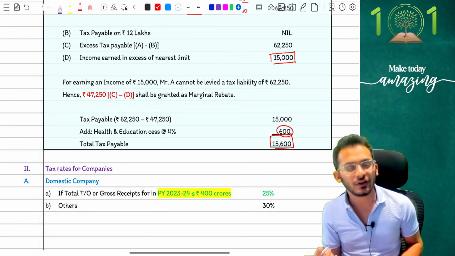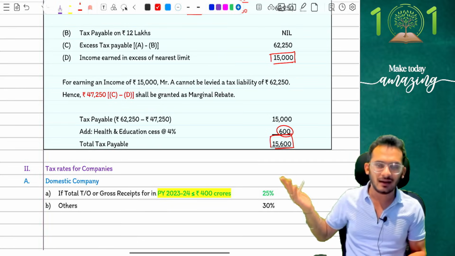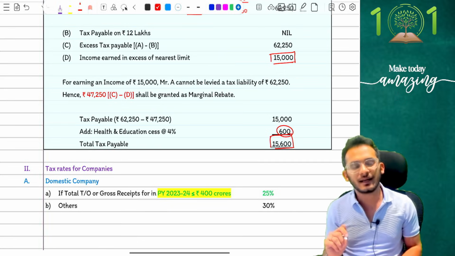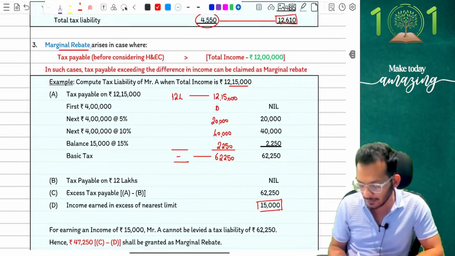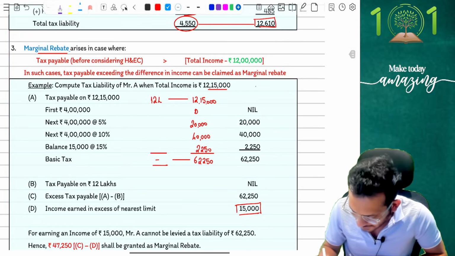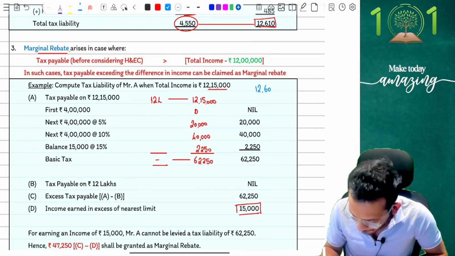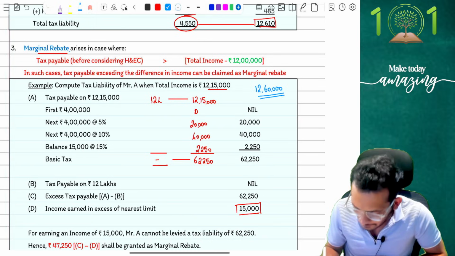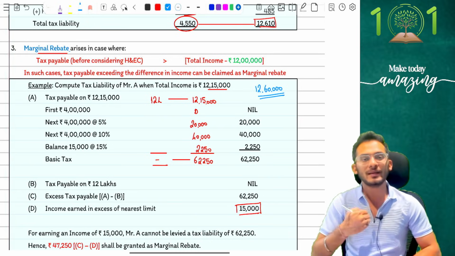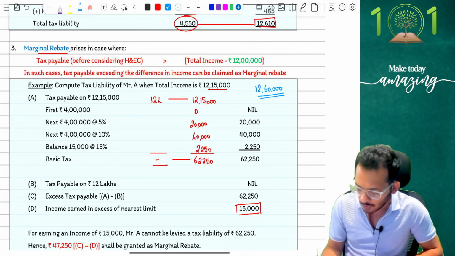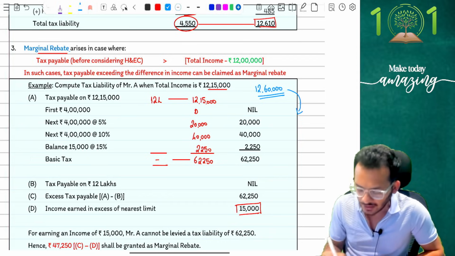This is a concept you've learned for marginal rebate, people. You've learned it for your cases of 7 lakh rupees. The answer now changes to 12 lakh rupees. That is the only difference. Which means for an examination, if you want to check for marginal rebate, probably the nearest number you can check for is up to 12 lakh 60,000. Why, Rahul, 12 lakh 60,000? Because up to 60,000 you can claim rebate. So up to 12 lakh 60,000 you will be ready to surrender your income. So up to 12 lakh 60,000 please ensure that you claim a marginal rebate.